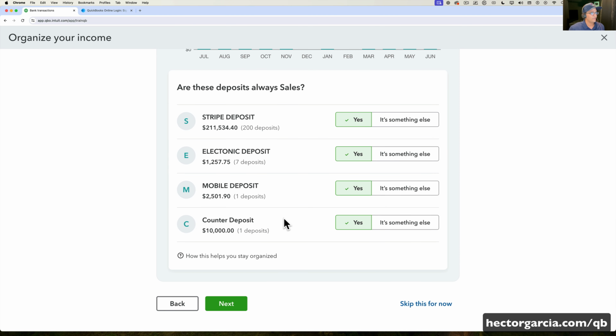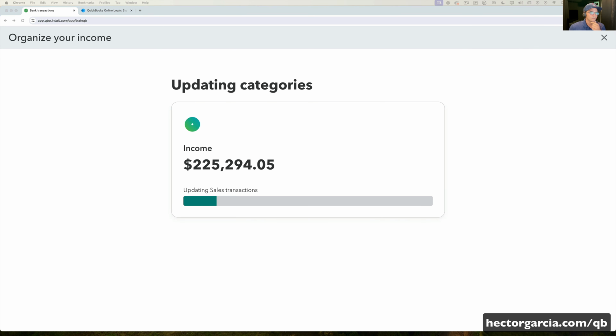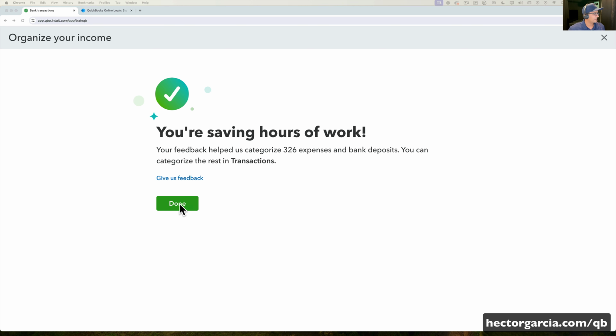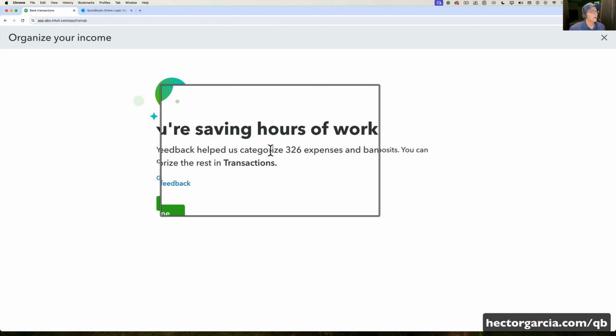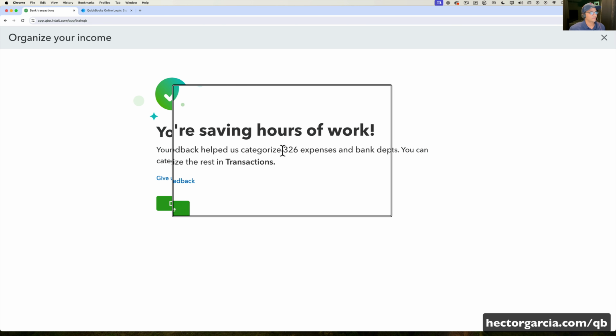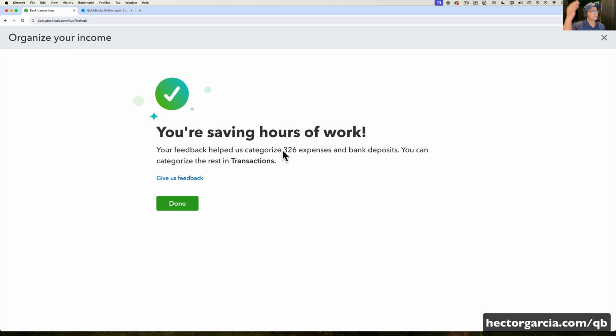It's asking me, are all these supposed to be deposits? We're going to click on next. Okay, and it's doing the update of all the transactions. And then we're going to click on done. So before I click on done, actually, it says you helped us categorize 326 expenses and bank deposits. So there was like 440 transactions. So it actually did a big chunk of it, like maybe 70% or 80%.